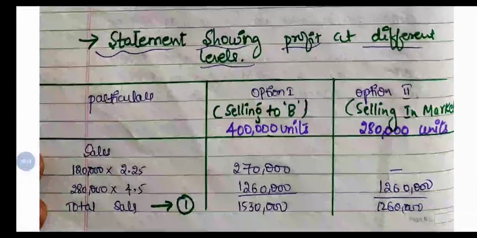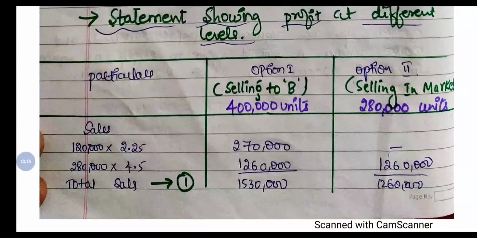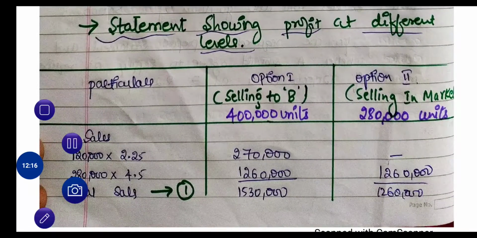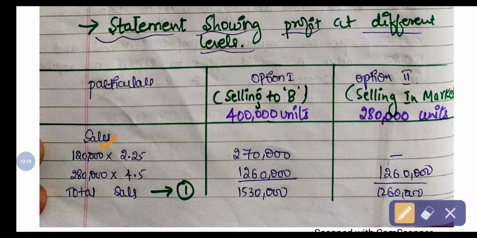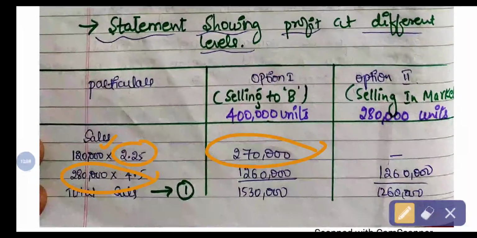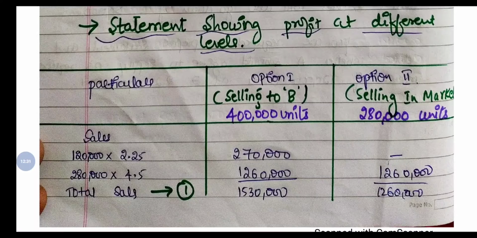So here sales. If they have agreed with 1,20,000 units, what is the price suggested by B? That is 2.25. 1,20,000 units into 2.25, it is 2,70,000. In the remaining market, as usual they are selling at 4.5, 2,80,000 units.